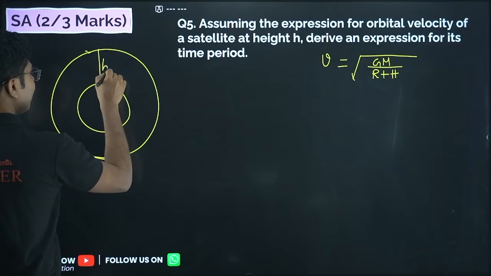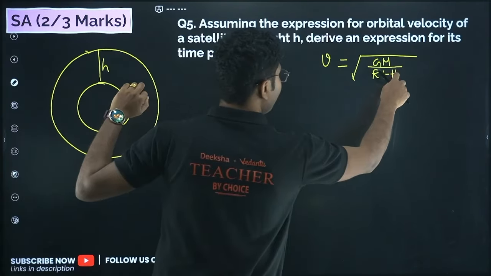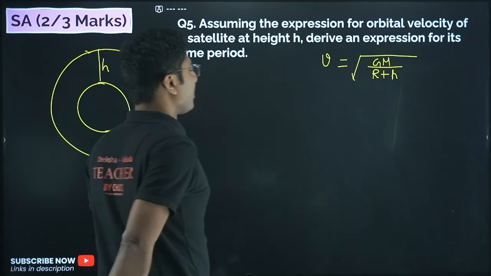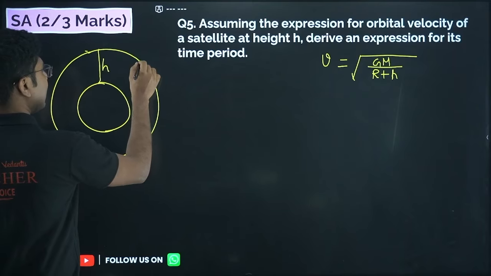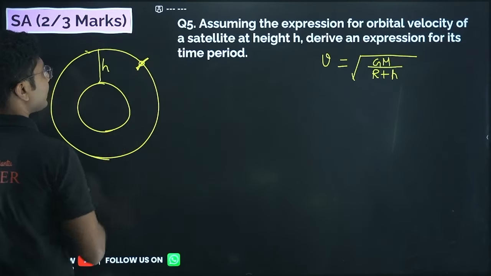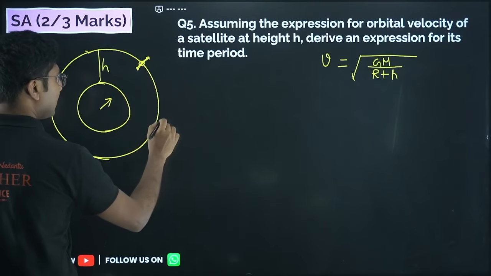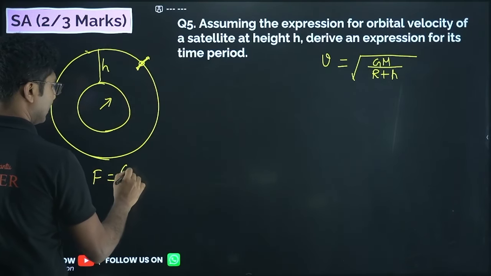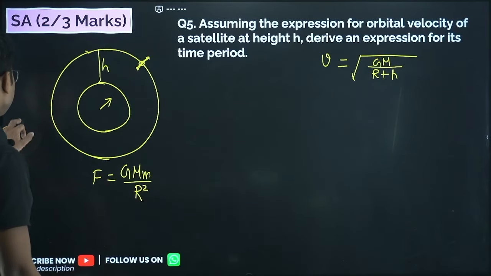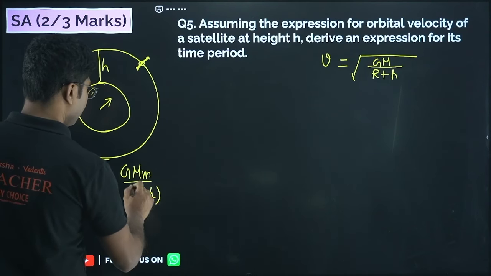I generally like to use capital H, but here they have given small h, so I will use small h. When a satellite is orbiting around the Earth, what are the forces that are acting on it? There is the universal gravitational force, given by GMm by r square, but here instead of r, you have to use (r plus h) whole square.